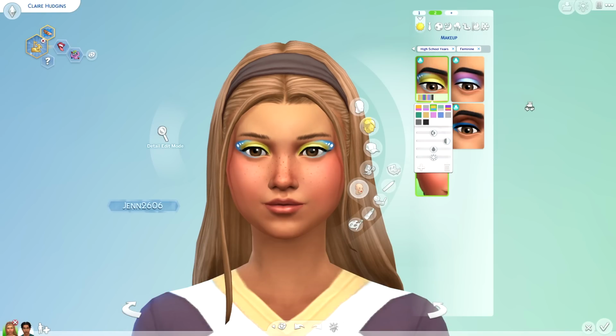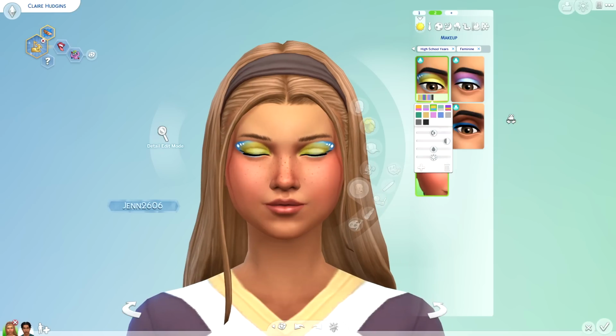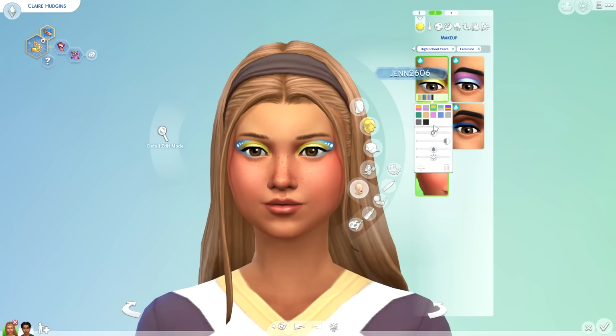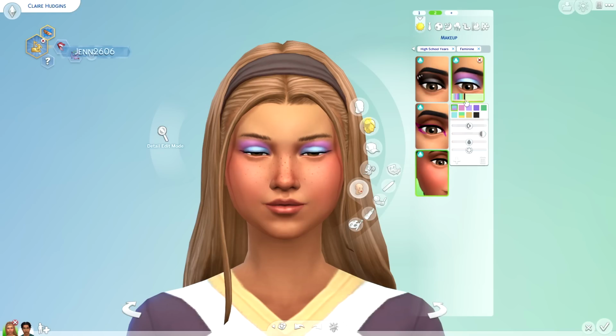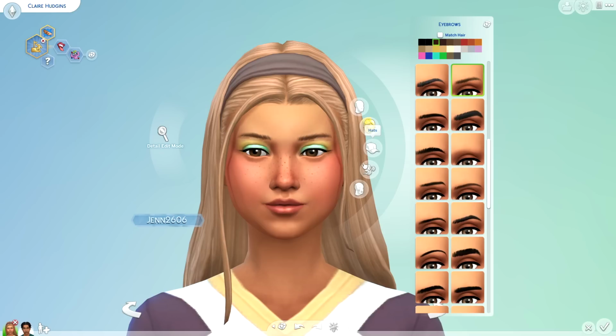It oxidized, but we do have this really cool eyeshadow. It kind of reminds me of the one a little bit, now that I'm thinking about it, from oh gosh, what was it, the MAC collab with The Sims. But this one's definitely a lot better. It actually kind of reminds me of butterflies. This eyeshadow is nice. I like how high it goes up to the brow, but unfortunately, because of the pigmentation, we are having some clipping with Claire's brows here, which is a little unfortunate, but I really don't care. If you raise her eyebrows or something, maybe you could fix it, but it's still a really